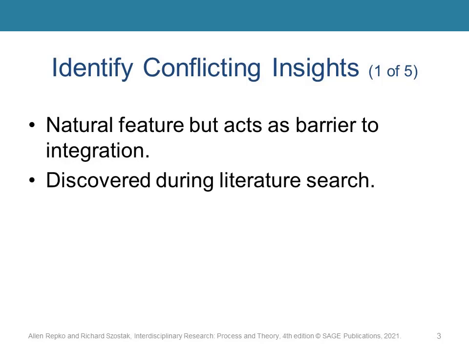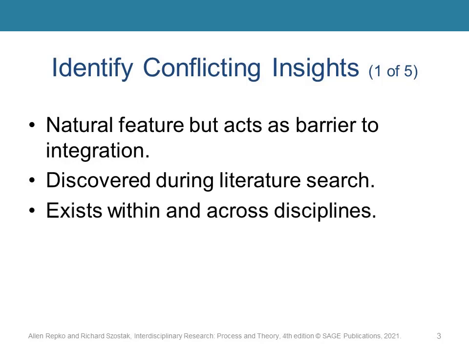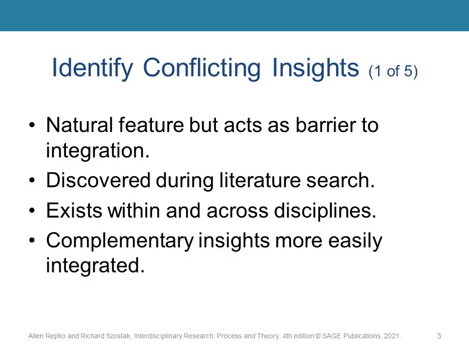We've already identified relevant insights and other useful information in the previous steps of the IRP, specifically during the full-scale literature search. In step 7, we will focus on analyzing the information we've already collected and organized. We'll look for conflict within disciplines, and then we'll look for conflict across disciplines. Sometimes we find complementary insights, which are usually easier to integrate.